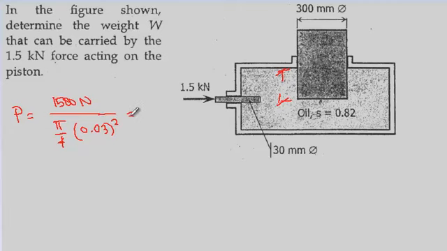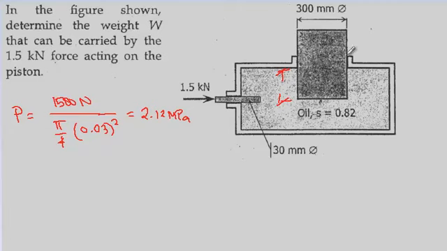So the pressure exerted due to this force is equal to 2.12 megapascal. That's quite high.